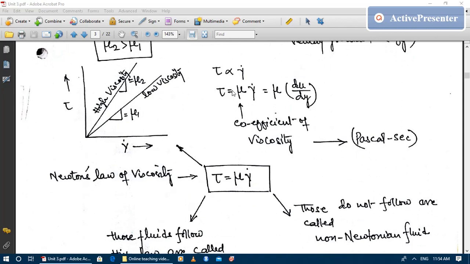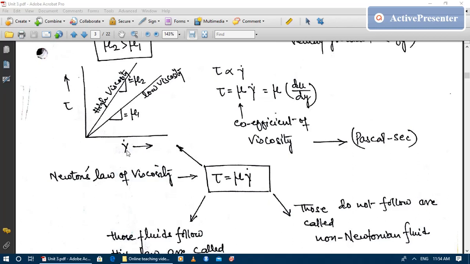So this equation tau is equal to mu times gamma dot is nothing but the equation of a straight line, where y is tau, m is mu, and x is gamma dot.